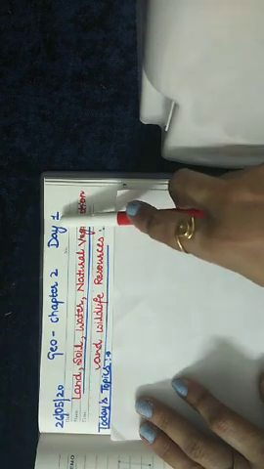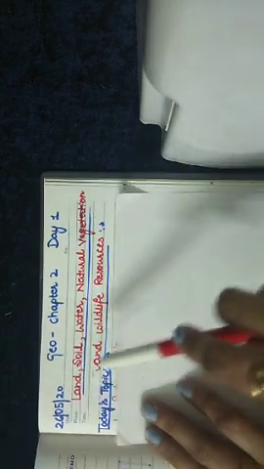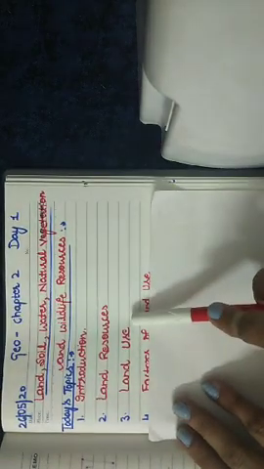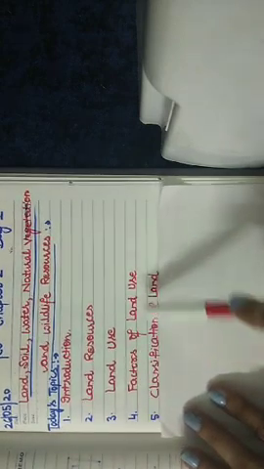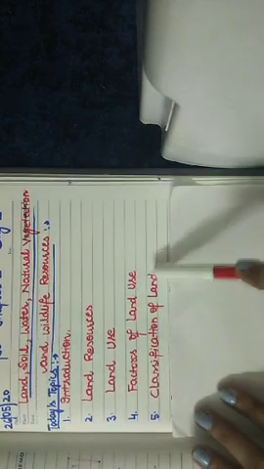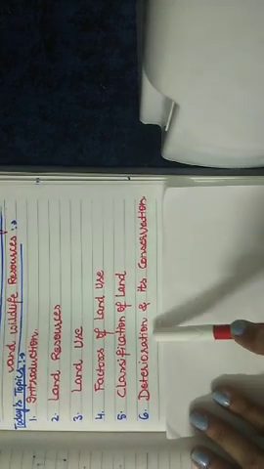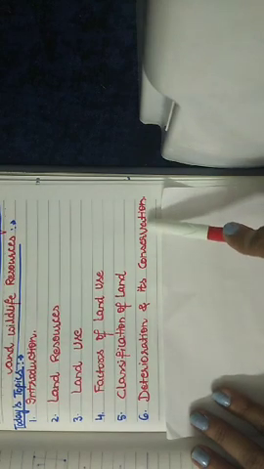This is day 1, and today we will cover the land, how land is used as a resource, what are the different uses of the land, what are the factors of land use, how the land is classified, what factors are leading to its deterioration, and how we can conserve the land as a resource.